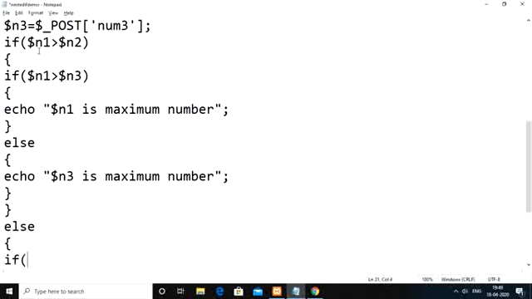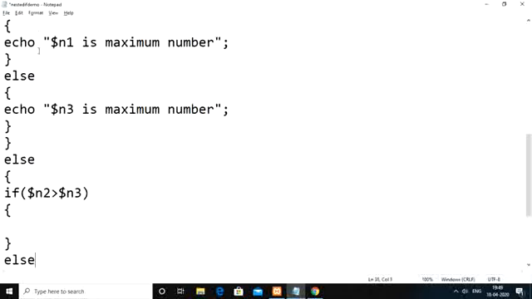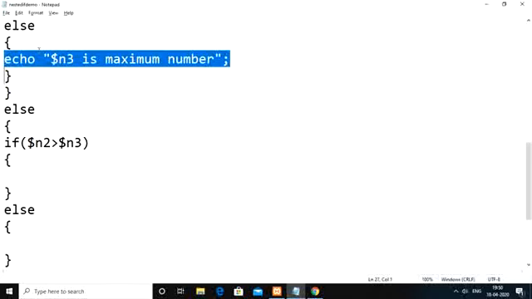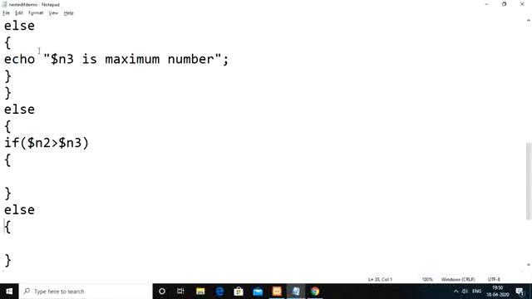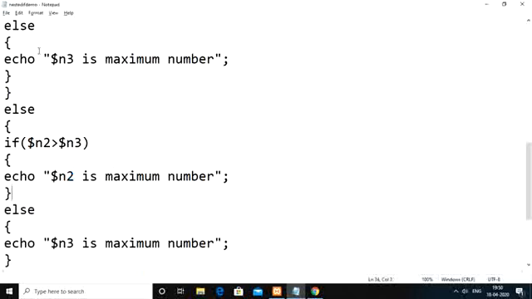There you check one more condition: is n2 greater than n3? If this condition is true, then n2 is the maximum number, otherwise n3 is the maximum number. So within the else block display n3 is maximum number, and within the if block display n2 is maximum number.